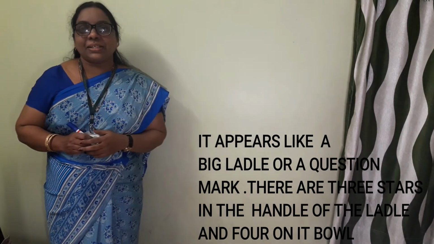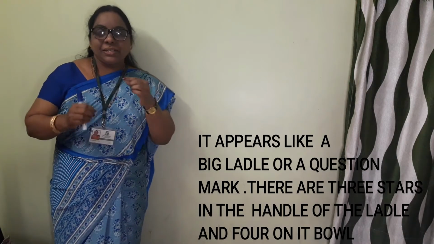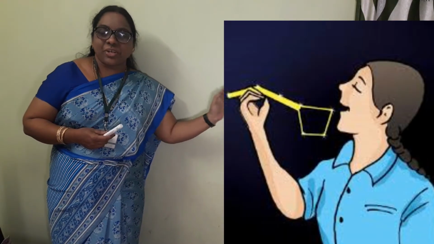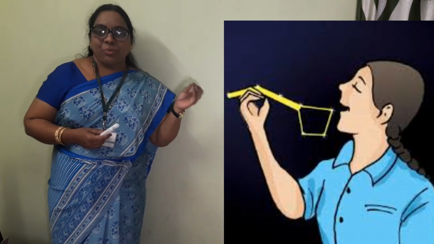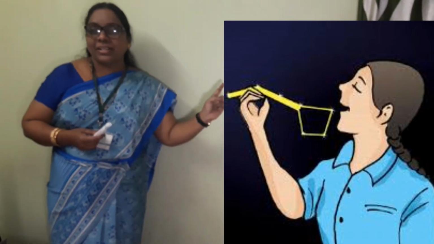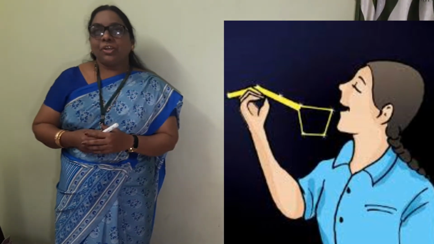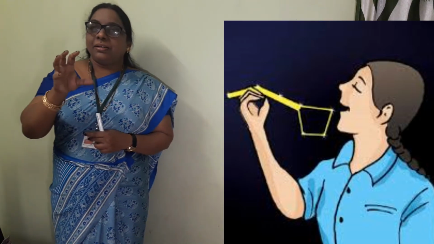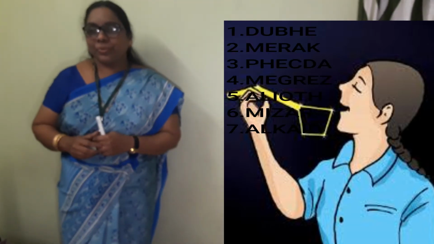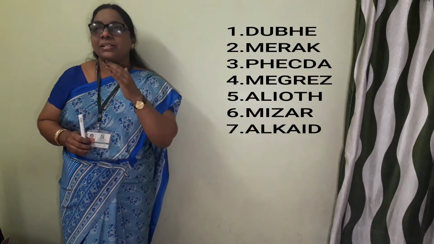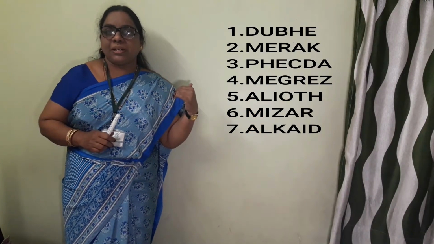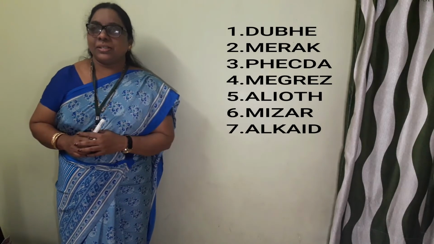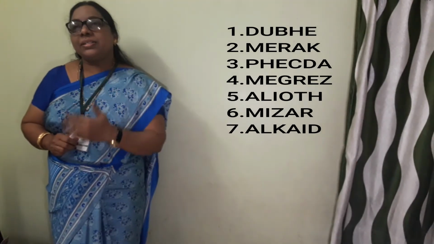Just look at this picture, how we gave the name Big Dipper. Dipper, in the sense, is like a handle attached to a bowl. They used to see this boy, what he is doing, he is drinking a little water, just like a ladle. The ladle consists of 3 stars and the bowl is made up of 4 stars. Altogether there are 7 prominent stars that we see in this particular constellation, and that's called Ursa Major.